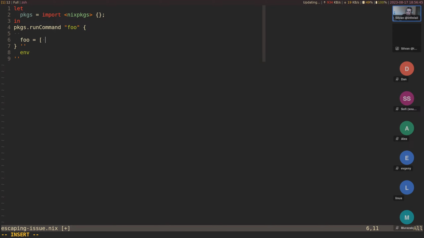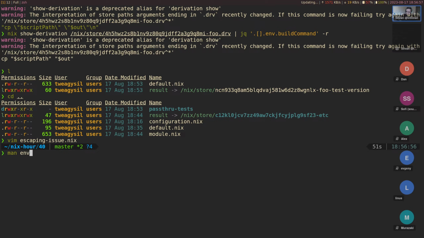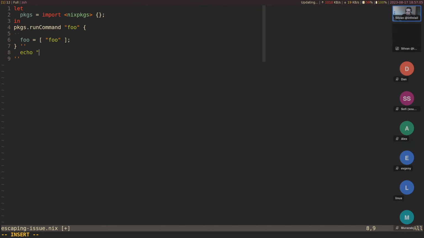We earlier had something like this, where we had an environment variable, echo foo. Can env print these things a bit better? Probably. No. Okay, let's instead use declare -p foo.